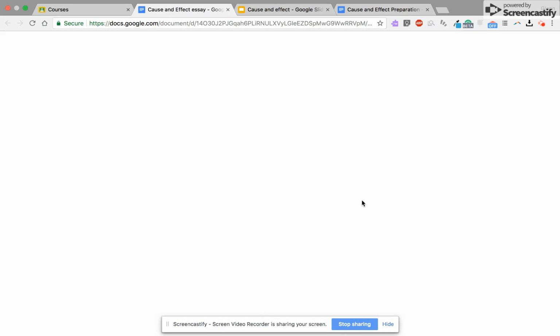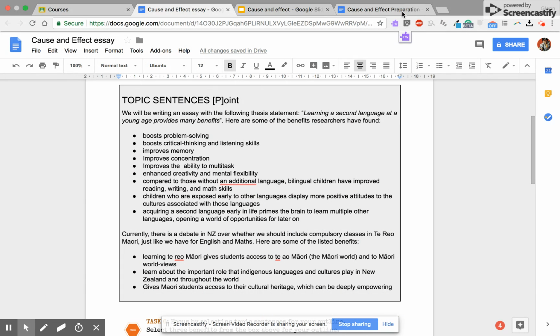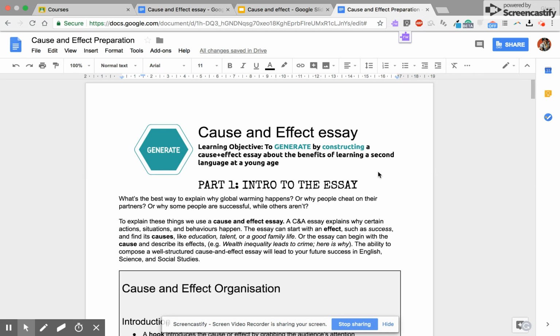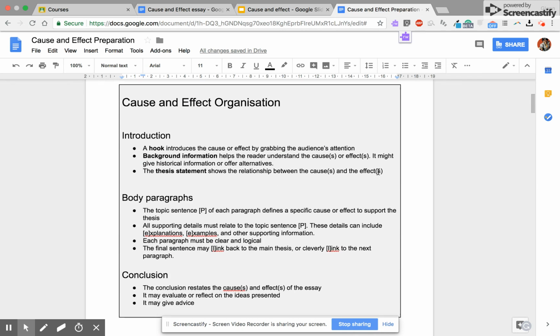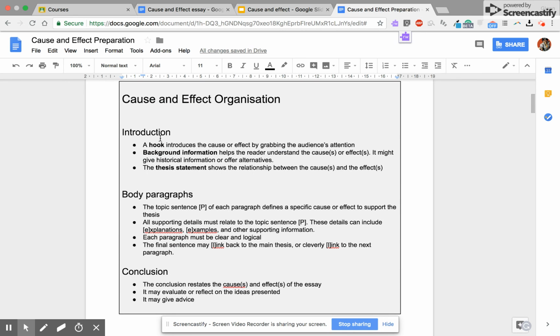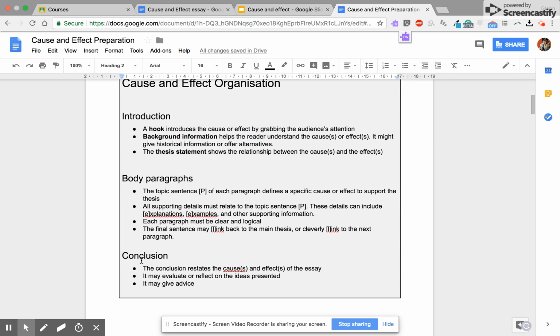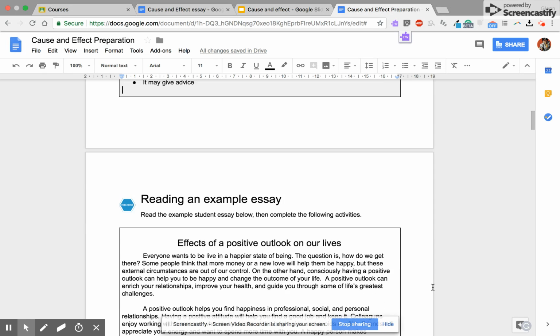Here's what we're going to do today. We are going to be looking at a cause and effect essay, first of all, by learning about how a cause and effect essay is structured. We're going to be working towards writing a 5-paragraph essay with an introduction, 3 body paragraphs, and a conclusion. You'll notice this grey box has no exercises, but we'll come back and look at that a little bit later.